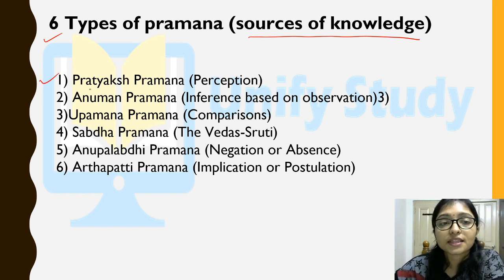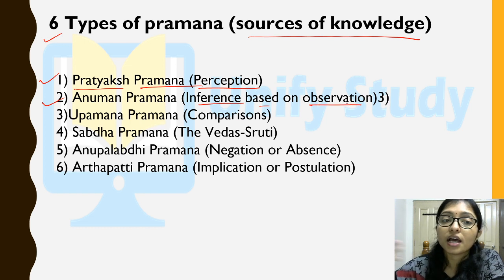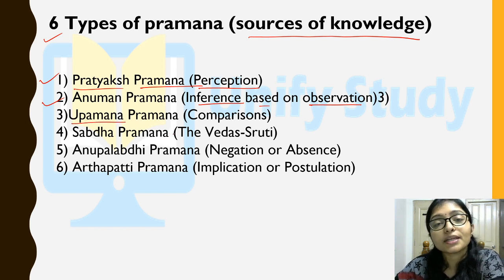First one is pratyaksha. Pratyaksha pramana means perception. Second one is anumana. Anumana pramana is inference-based observation, where you get your inference. Next one is upamana. Upamana means comparison, that is analogy.